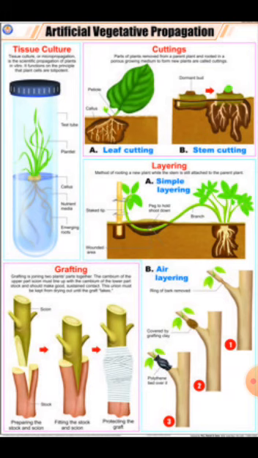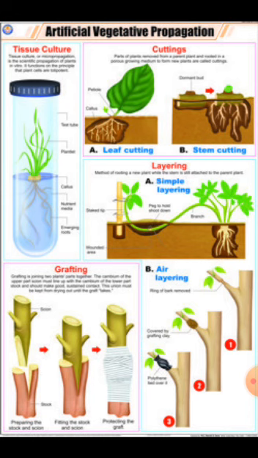Coming to layering. In this method, a young branch or stem is bent towards the ground until it comes in contact with the soil and is further covered with moist soil. We can put some force on the branch to prevent it from going back to its original position. After some time, roots develop where the branch is touching the soil. The branch is then cut from the parental plant and placed in another place to grow into a new plant. Plants where we follow layering are jasmine, vines, etc.